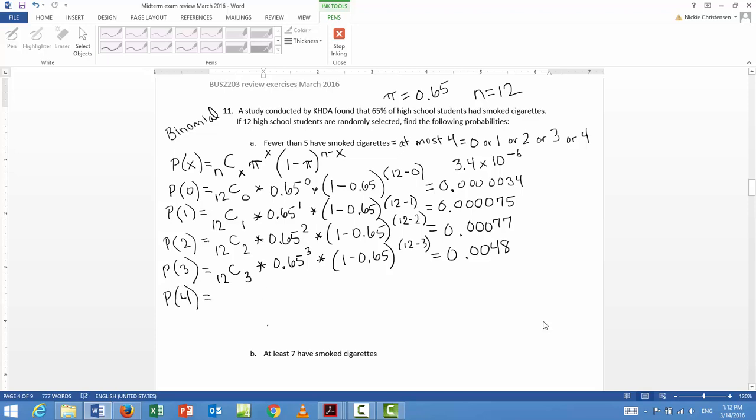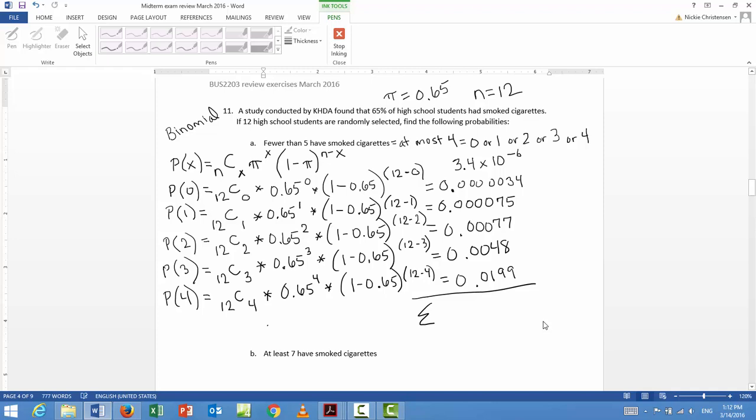Okay, we still have to find one more probability before we can sum. We've got to find the probability of 4. So that's going to be 12C4 times 0.65 to the 4th power times quantity 1 minus 0.65 to the power of 12 minus 4. Okay, and when we punch that all into our calculator, it's going to give us 0.0199.